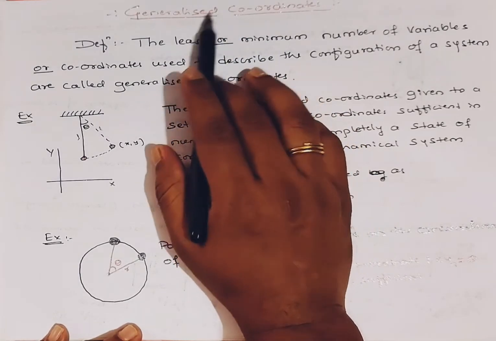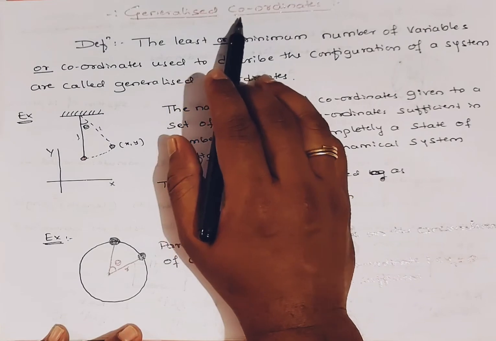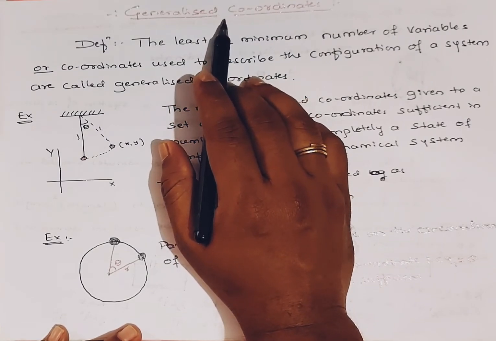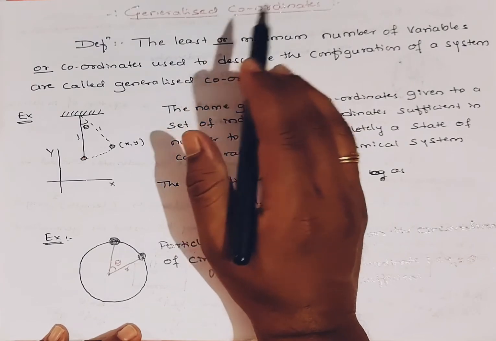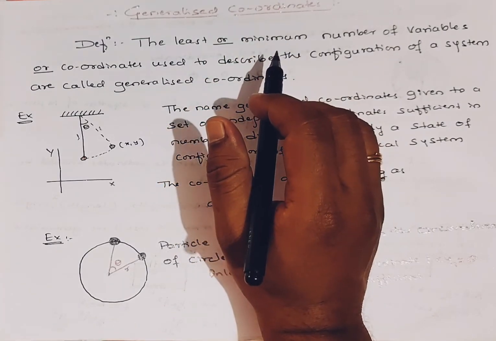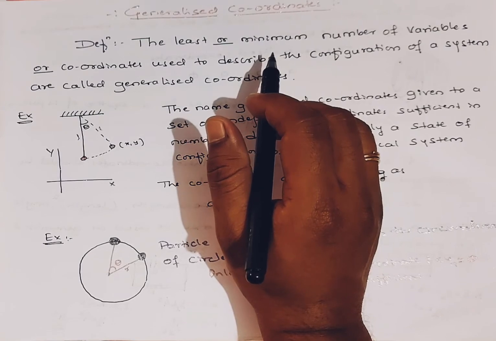So what are generalized coordinates? Is it necessary to have generalized coordinates? Of course. With the help of generalized coordinates, we can easily solve the majority of problems with the help of Lagrangian equations or Hamiltonian equations. What the Lagrangian and Hamiltonian equations are, we will discuss later on.